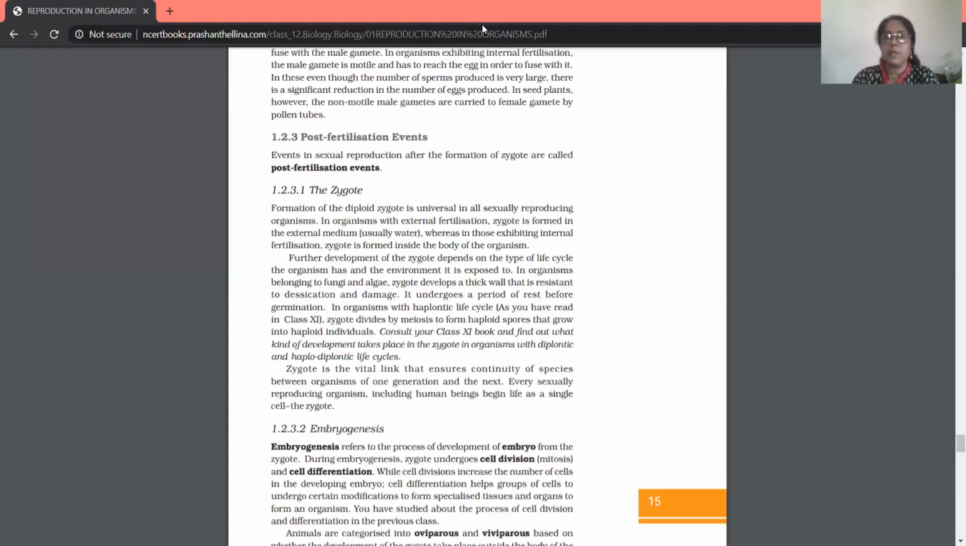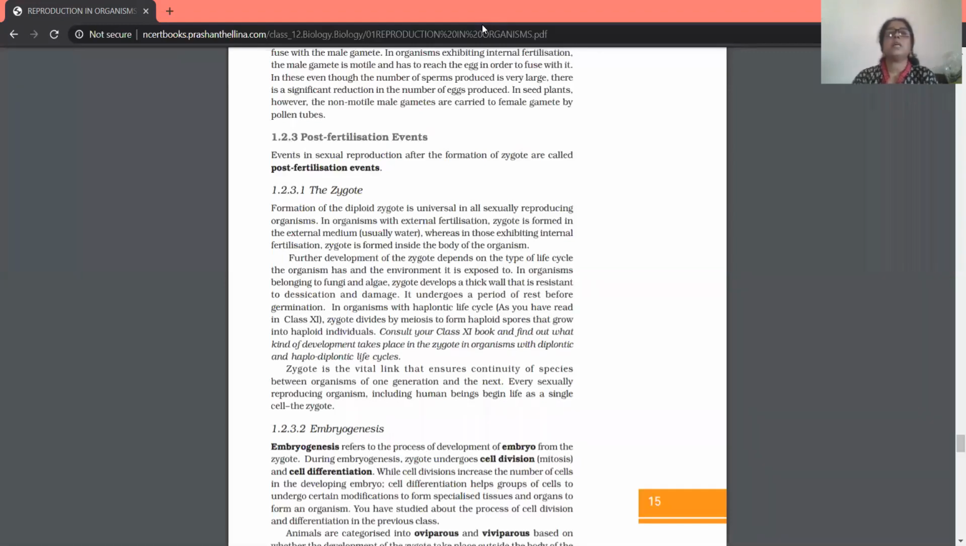In external development, the zygote develops into an embryo in the external medium only, like water, outside the body of the female. And if it develops inside the body of the organism, then it is called internal development. The development of the zygote depends on two factors.